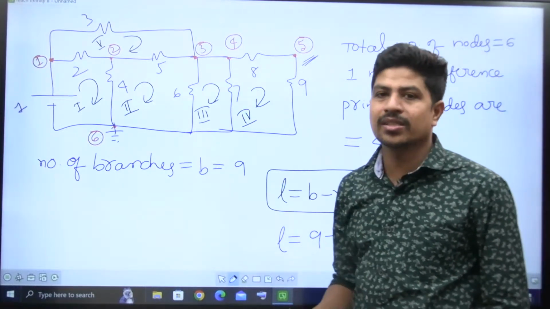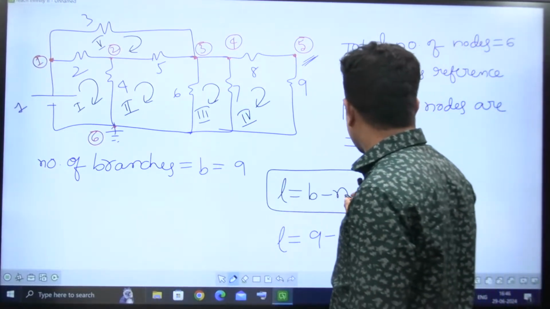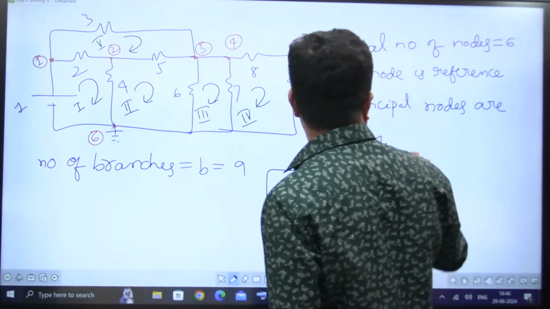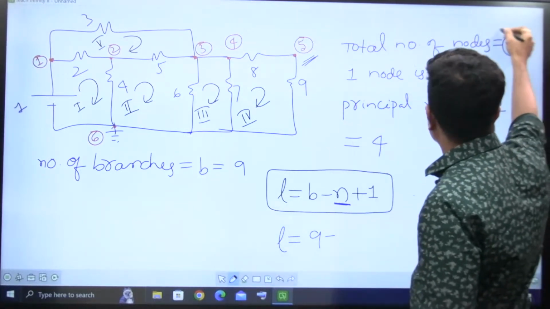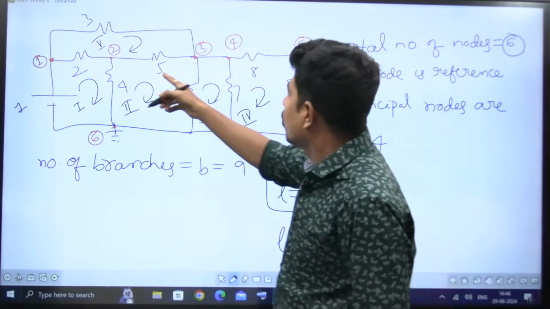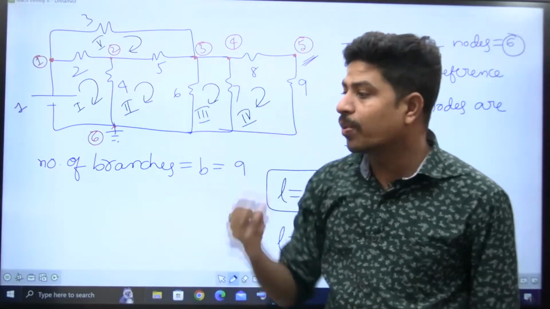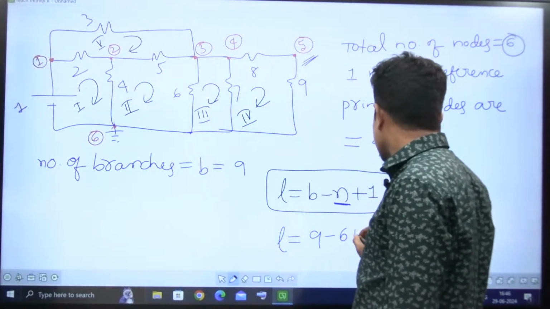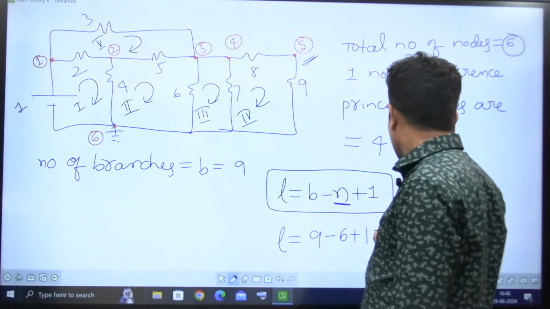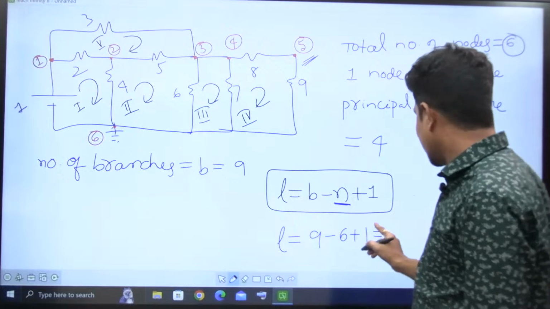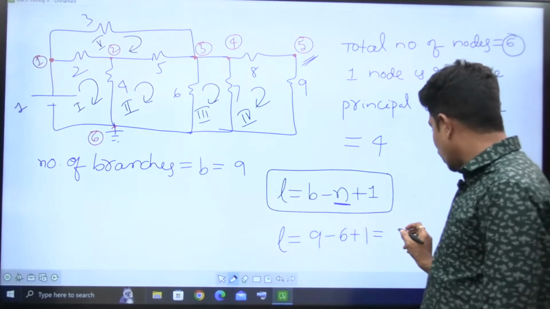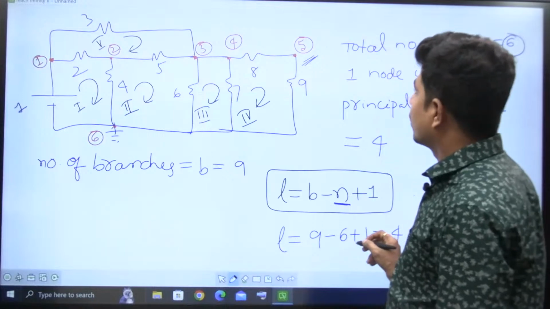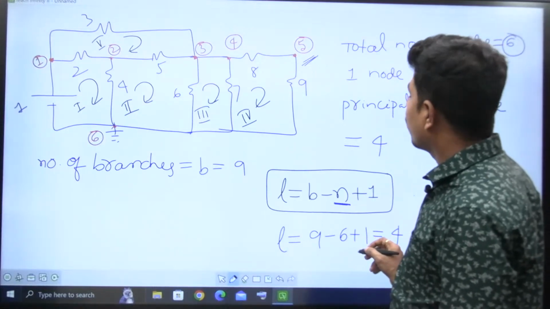Yes, 9 minus 4. But here N stands for total nodes. How many total nodes are there? Total nodes are 6, including reference. When you're taking in this formula, you have to take the total number of nodes, including simple node and reference. Yes, 9 minus 6 plus 1, that is equal to how much we are getting? 9 minus 6 is 3, plus 1, that is 4 we are getting. Number of loops, how many we got? Number of loops are 5.